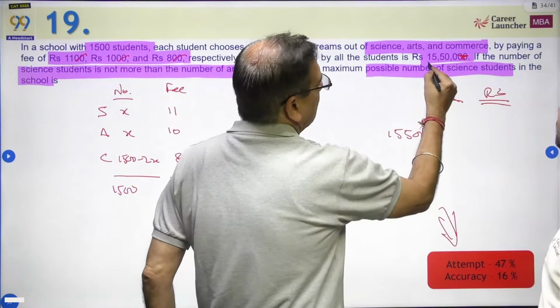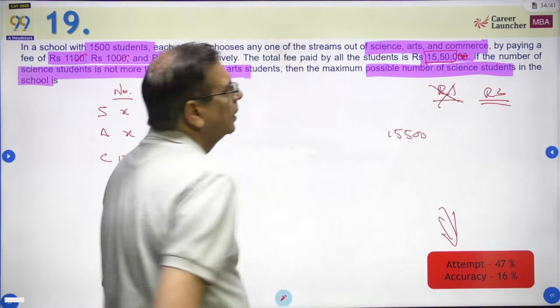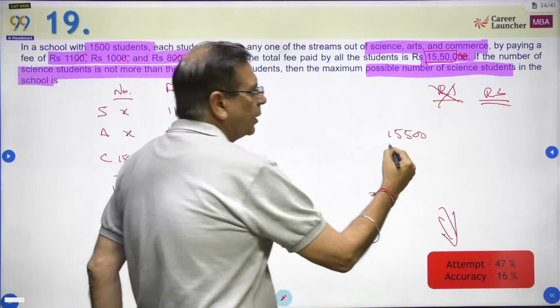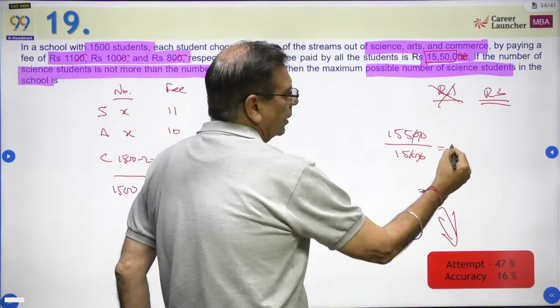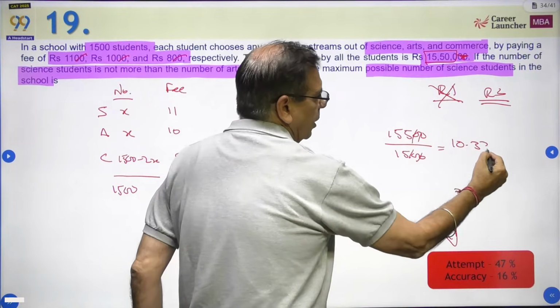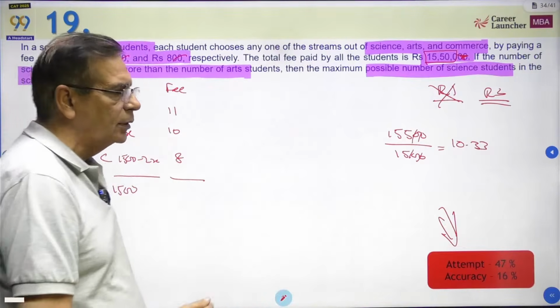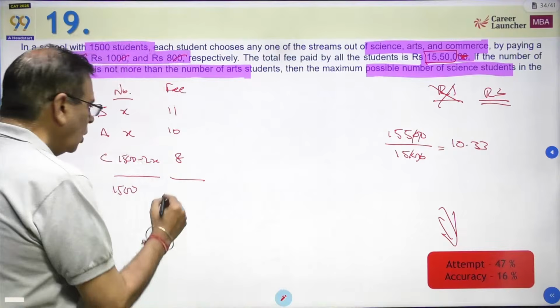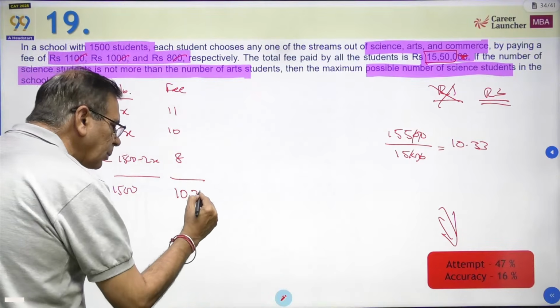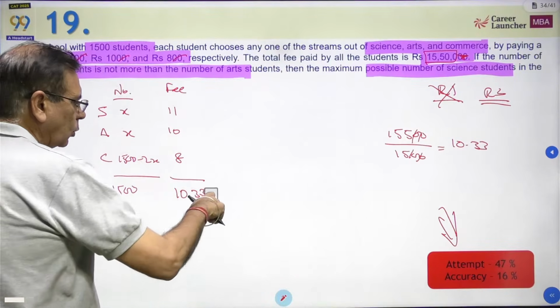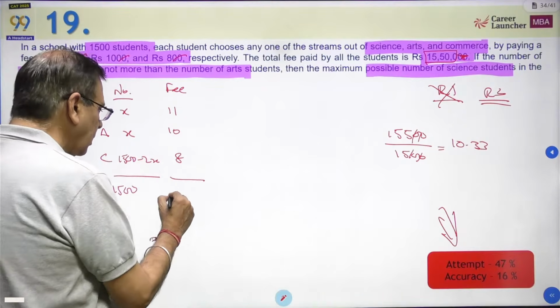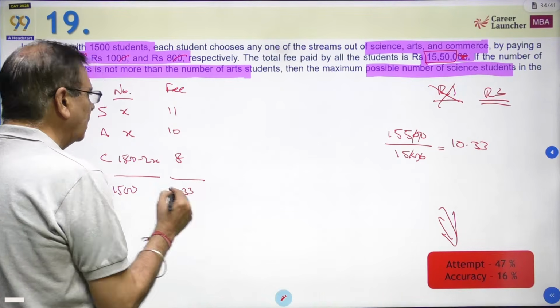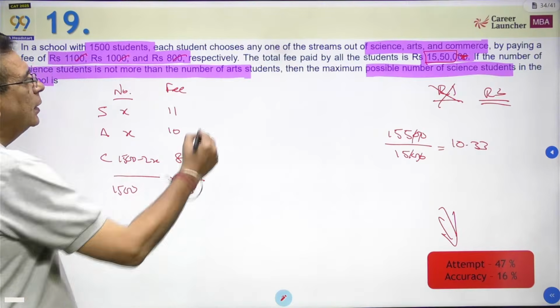15,500. This is the total fees paid by how many students? 1500 students. What is this? 10.33. 15 into 10 is 150, so 10 and 1 by 3, or 10.33. So I can say the average fees paid is 10.33. Or if you want to work in terms of fractions, you can also do 31 by 3. But to me, that is fine. 10.33 is the average fees paid. Okay. So what is the deviation here?